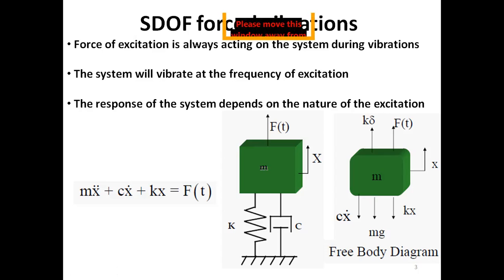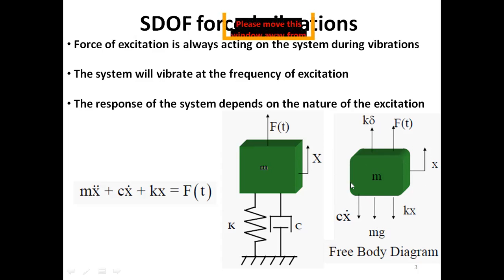And secondly, the x coordinate which we are showing here, it is already understood that we are taking this x from the equilibrium position of the system, not from the unstretched position of the spring. So in that case, these two would cancel out.